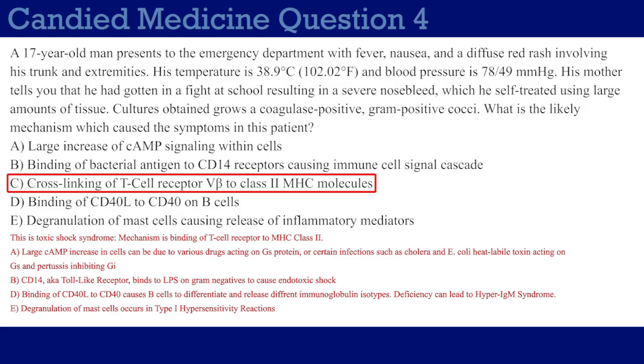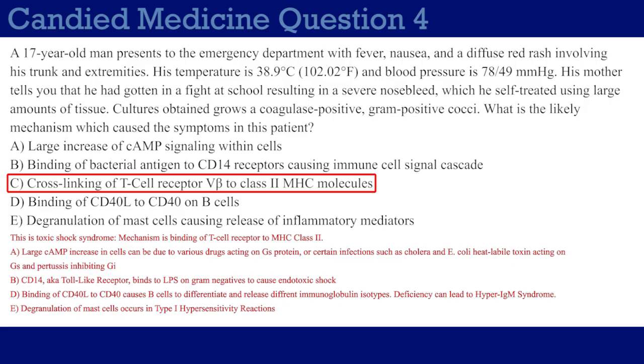Choice A, large increase of cAMP signaling within cells. I mean, that could signal any number of things. Any drug or any antigen that can activate Gs protein will result in a large amount of cAMP. And in fact, inhibition of Gi protein will also result in large increase of cAMP. So in terms of infectious disease, obviously we're thinking like pertussis that inhibits Gi. You have cholera and heat labile toxin from E. coli, which can cause diarrhea. Both of those increase cAMP in the gut. Those are some of the big ones off the top of my head.